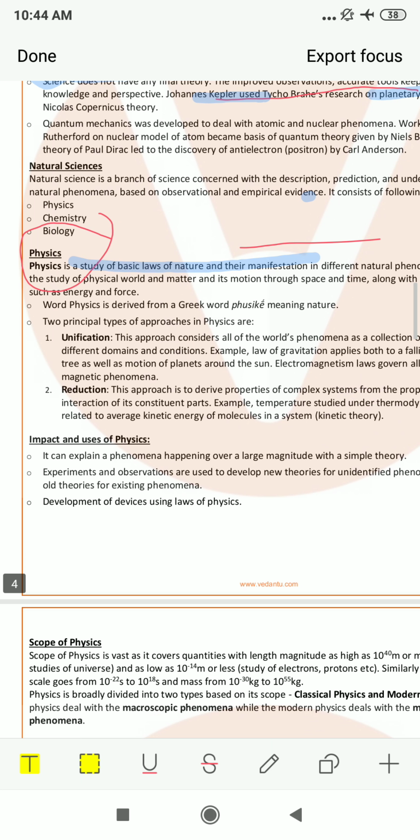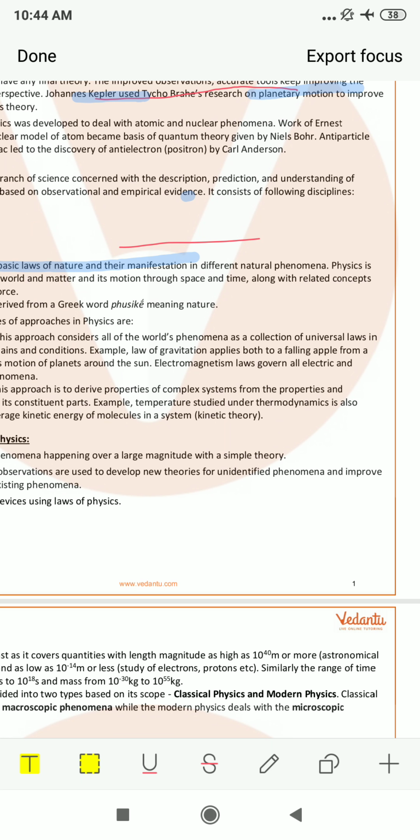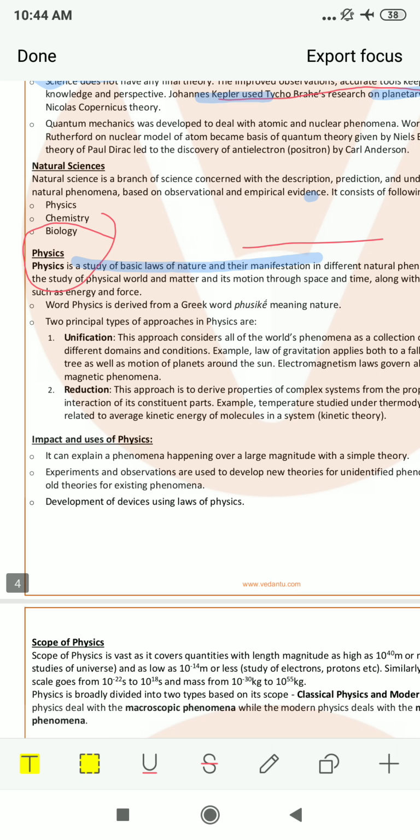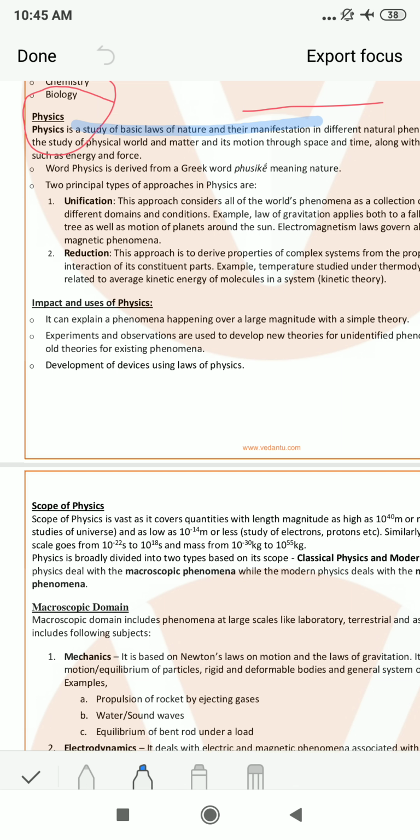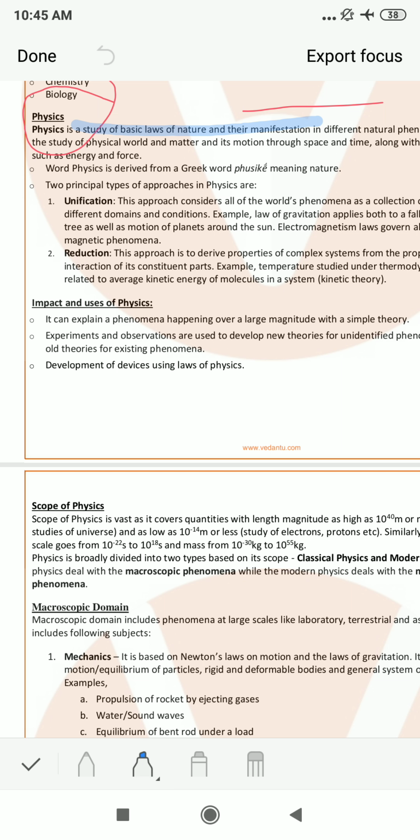So physics is the study of the physical world and matter and its motion through space and time, along with related concepts such as energy and force. The word physics is derived from a Greek word physique, meaning nature. So the meaning of physics is nature.